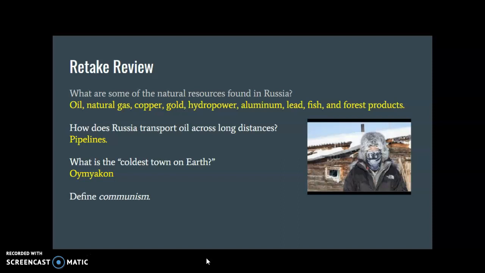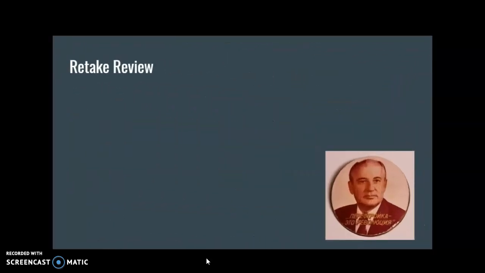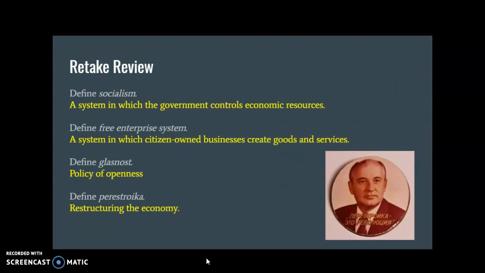Define communism. This is one of your vocabulary words. Communism is a system of government in which one political party controls the government and the economy. Moving on. Defining socialism. Socialism is a system in which the government controls economic resources. Free enterprise is a system in which citizen-owned businesses create goods and services. Glasnost is a policy of openness. And perestroika is restructuring the economy.